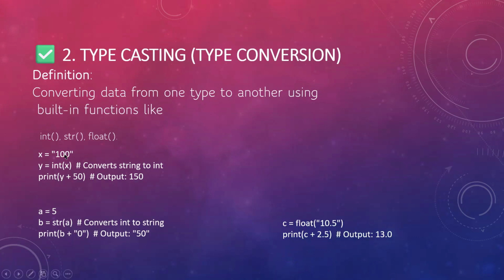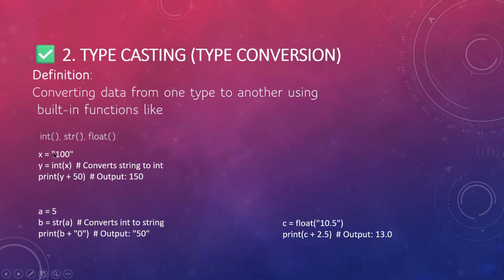So x is equal to "100". Whenever you see x is equal to 100 in quotation marks, whatever is in the quotation is a string. It can be a number, it can be something else, but it is treated as a string only. Now if you want to convert this into an integer, it is not an integer, it is a string value. So if you want to convert this into an actual number 100, you can do it like this: y is equal to int of x.